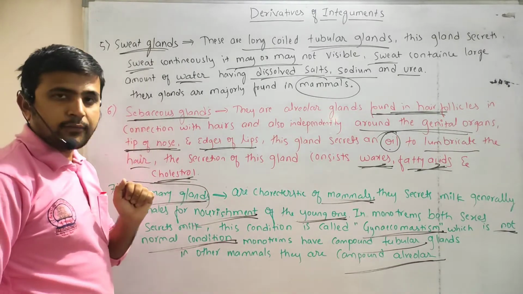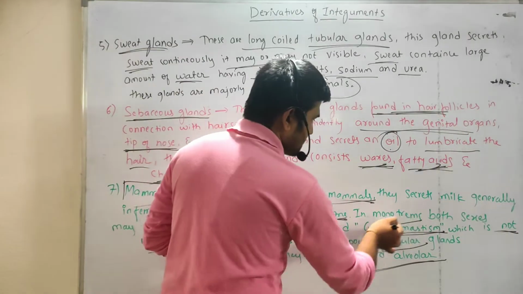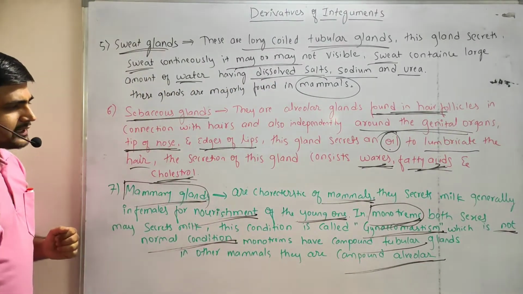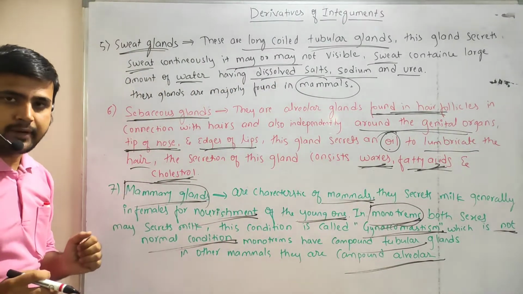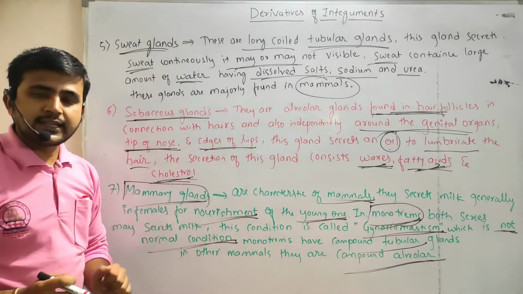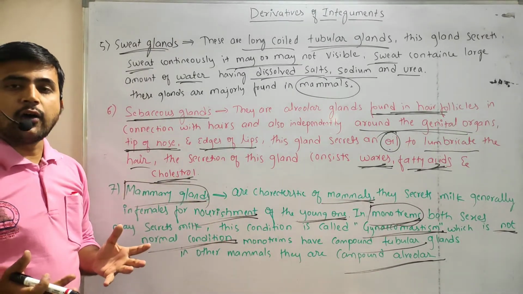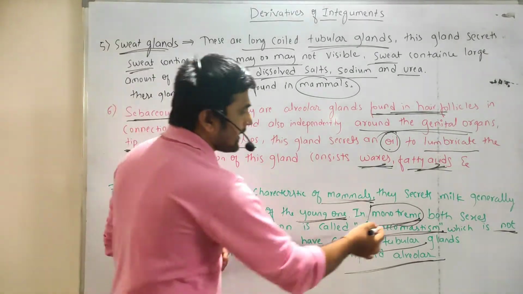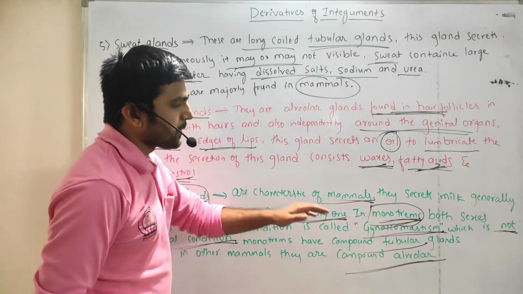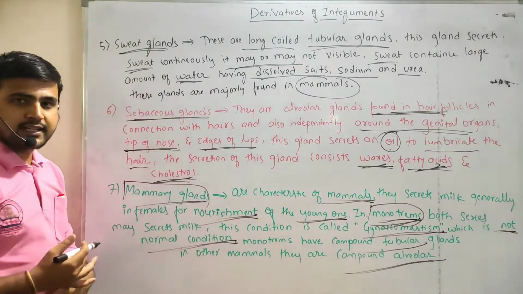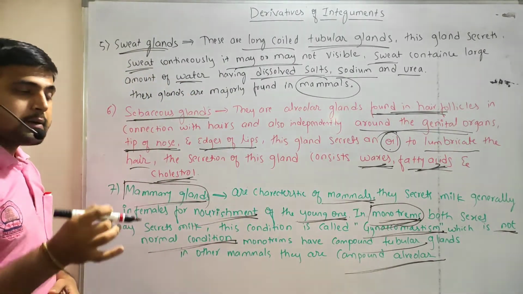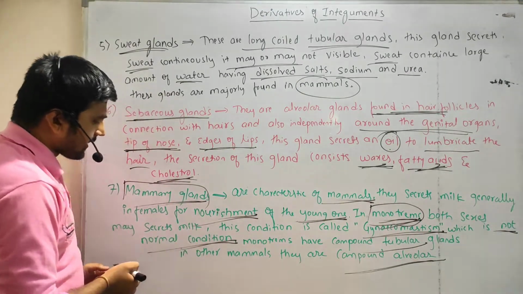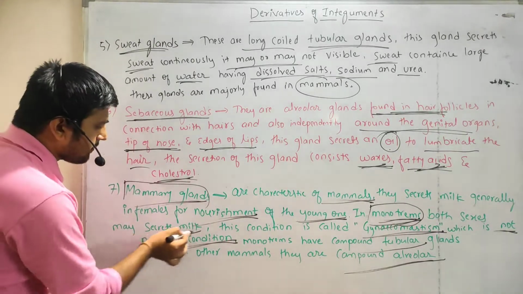In mammals, we have monotremes. What is meant by monotremes? Monotremes are primitive mammals which have a high content of yolk. In this case, both sexes, male and female, have mammary glands which can secrete milk.